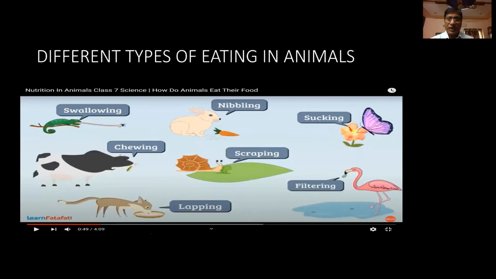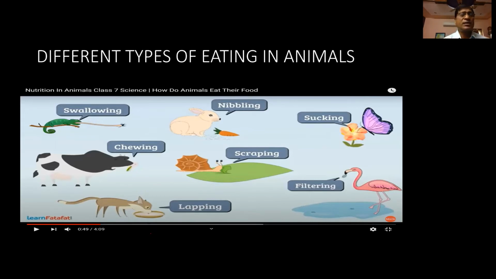Now let us see, how do we obtain food or eat food? The method of procuring food or the method of eating the food is not uniform in all the organisms. There are different organisms in nature, and they follow different methods in procuring the food, in catching the food, in consuming the food.